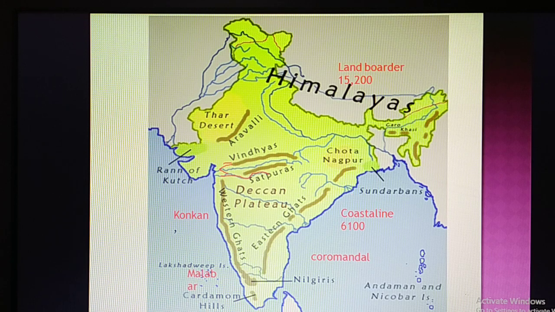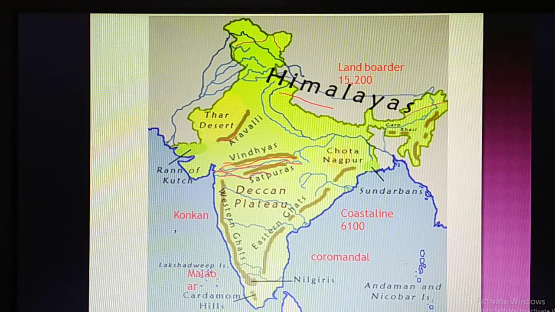Another important aspect we should highlight here is that there are many hills or mountains. Obviously, the northern mountain, the Himalayan mountain, is different, the highest mountain in the world. The Aravali hills, Vindhya mountain and Satpura hills are the important mountains we can identify. One more thing we should understand: India can be divided into two parts, and this has been done by the Narmada river. Not only the Narmada river, even the Vindhya mountain also divides India into two equal halves.